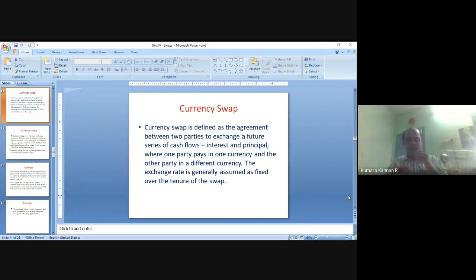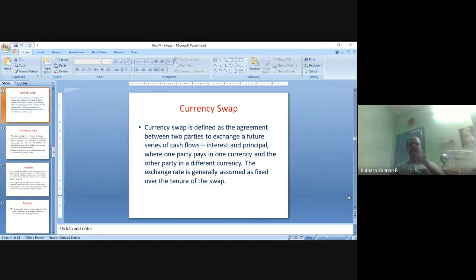If some foreign companies go there and approach that, they will be charging more interest rate. That's the problem. Not only American banks, any bank will charge more interest rate for the foreign company if they don't know anything about the business. That company tries to convince the bank, then they will be charging more interest. That's the problem, right? That's why we have currency swap.